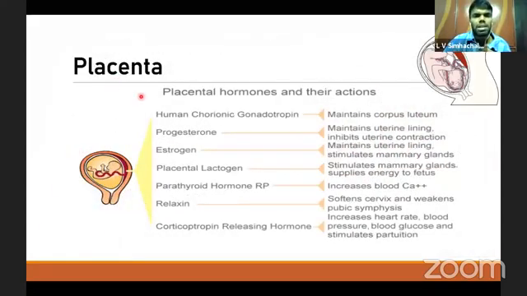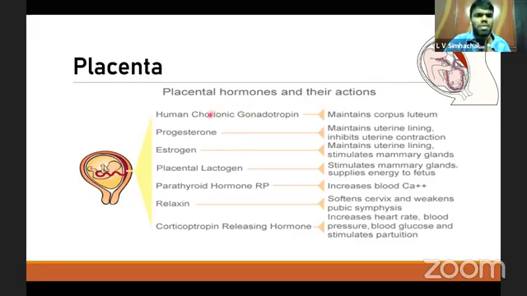Placenta. Coming to the placenta, placental hormones and their functions. This is the fetus, and this is the placenta, which nourishes the fetus. The main function of the placenta is mainly giving the fetus the oxygen and nutrients, nourishing the fetus.